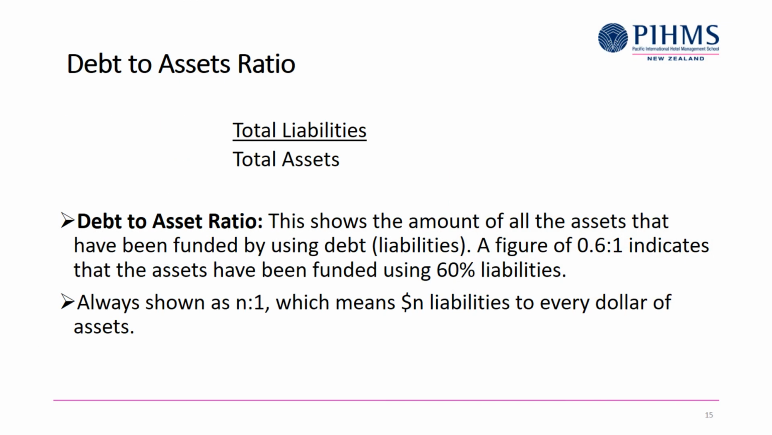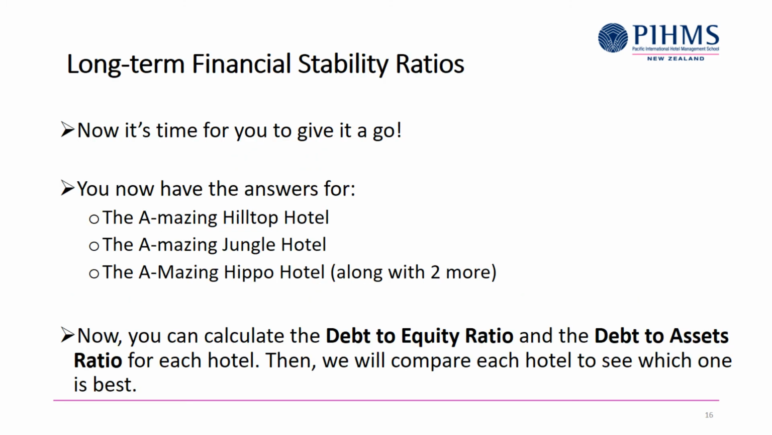Okay, so these two ratios are debt to equity and debt to assets. These can help you tell about the health of the business, especially looking at their long-term debts. So give it a go with some of the hotels that we've been working on and calculate these ratios.